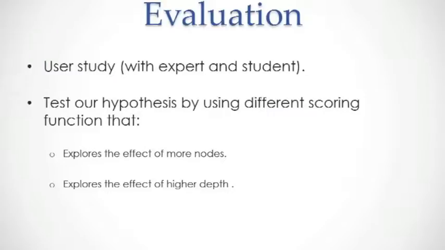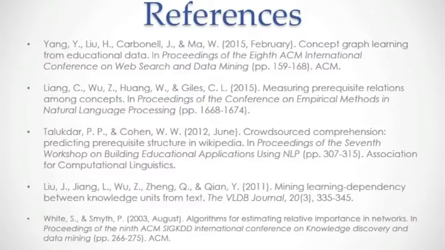We provide the subgraphs generated using different scoring functions to the experts and students and ask them to choose the one that is the best solution, and compare that with the subgraph retrieved by the algorithm that we just talked about. We hope to finish that for the final report, and we also provided some references here.